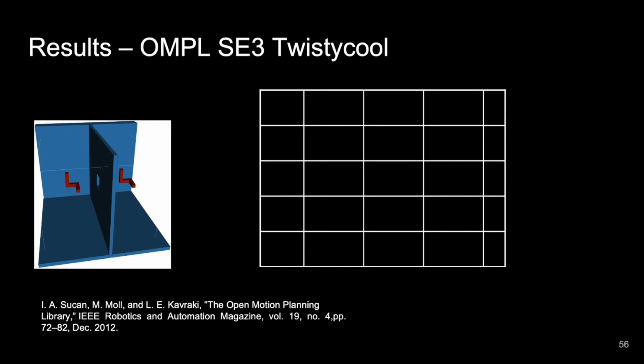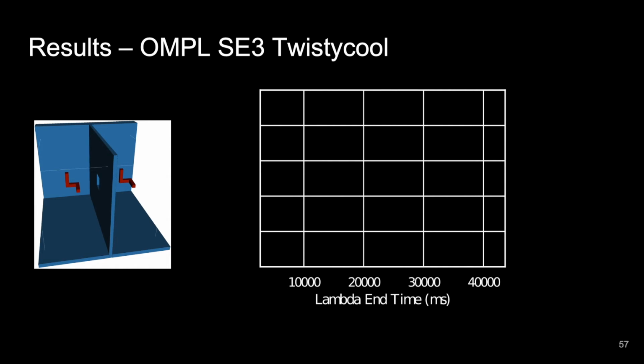We start off with our favorite benchmark, the Open Motion Planning Library's twistycool experiment. On the x-axis, we have the end time of the entire algorithm in milliseconds. On the y-axis, we have the cost of the entire algorithm in dollars. Note that these do not start at 0 for easier visualization.